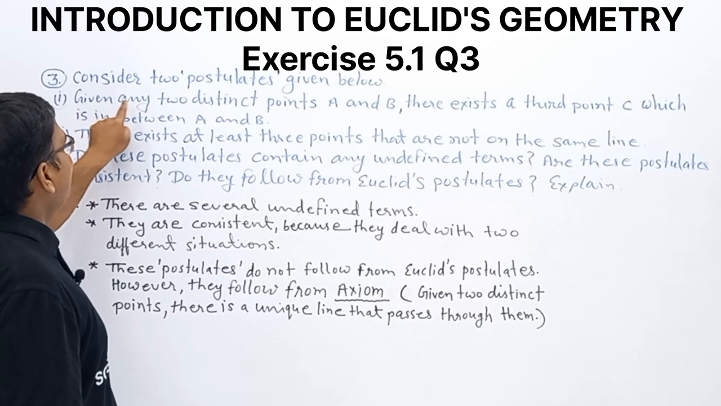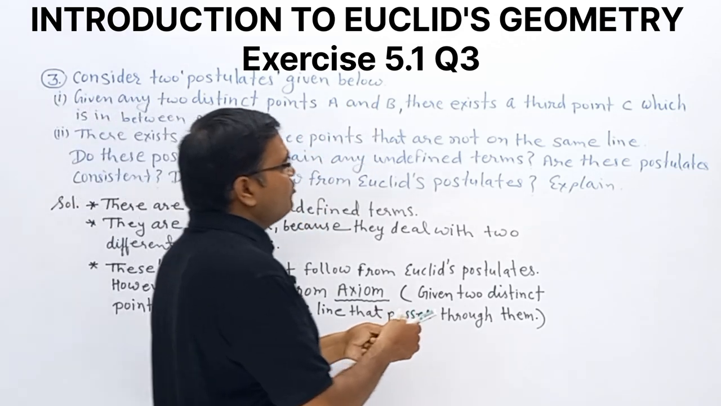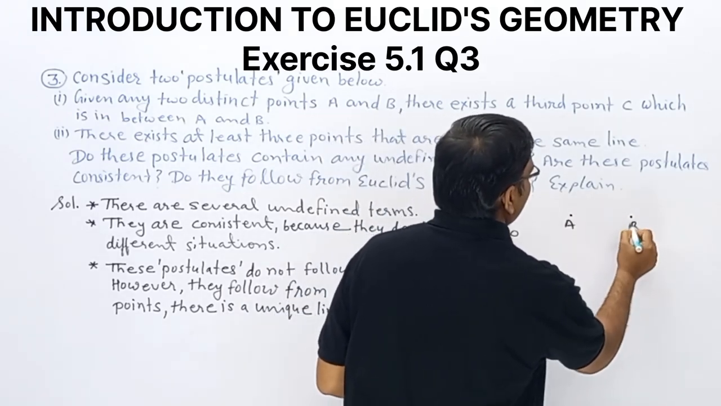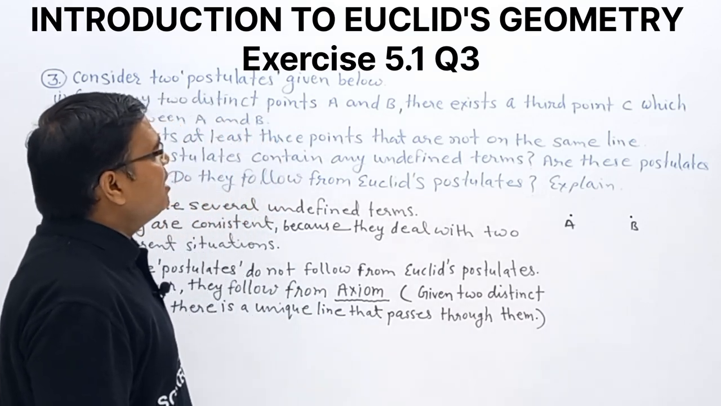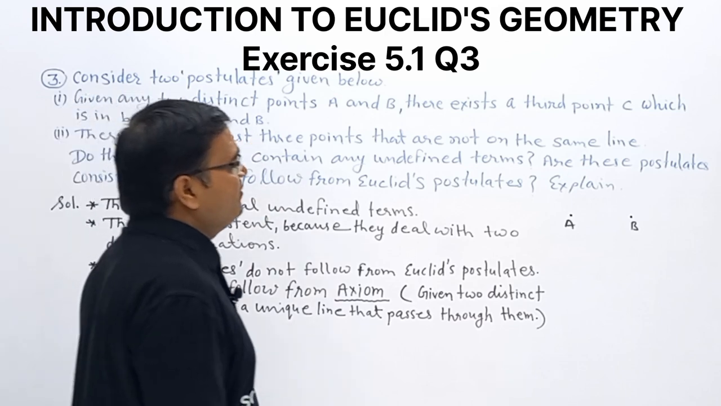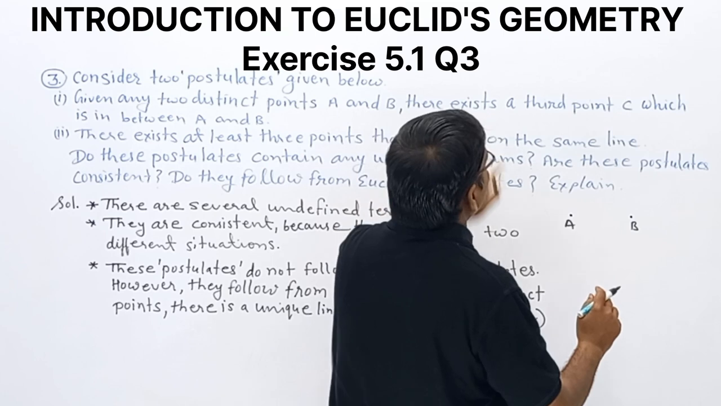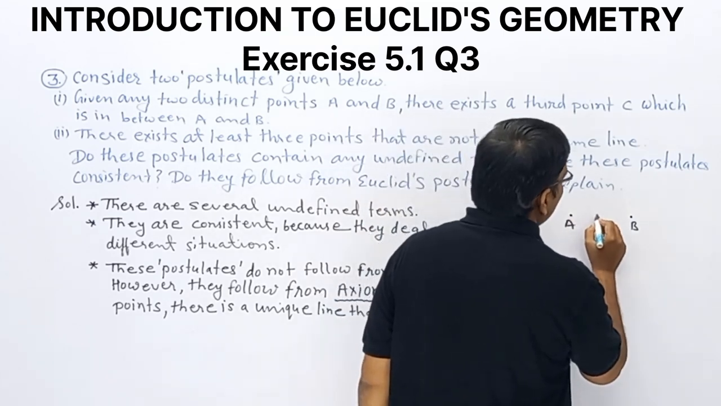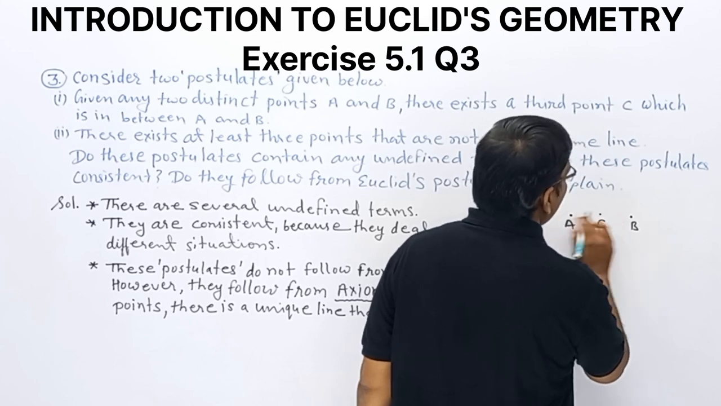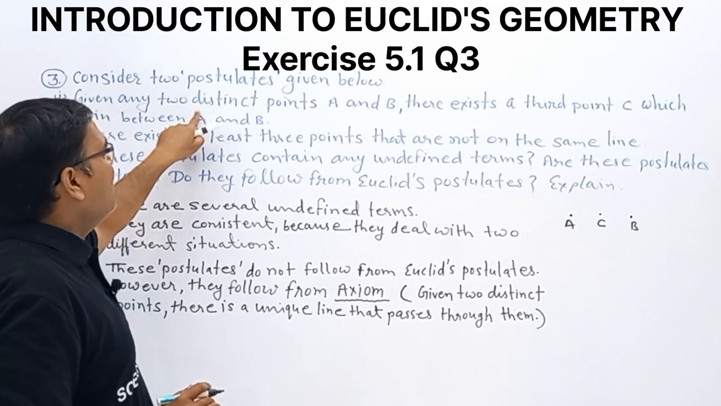First one is: given any two distinct points A and B, there exists a third point C which is in between A and B. Given any two distinct points A and B, there exists a third point, and that third point is between A and B. This is the first postulate we are having in this question.